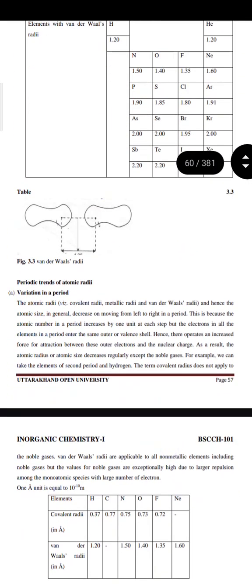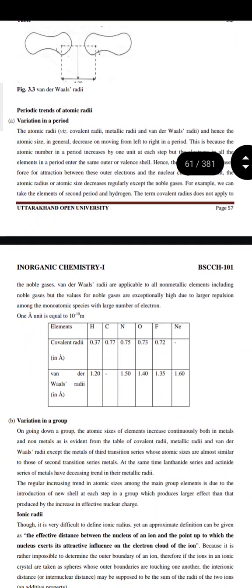Next one is periodic trends of atomic radii. First one is variation in a period. The atomic radii, and hence the atomic size, in general decrease on moving from left to right in a period. This is because the atomic number in a period increases by 1 unit at each step, but the electrons in all the elements in a period enter the same outer or valence shell. Hence, there operates an increased force of attraction between these outer electrons and the nuclear charge. As a result, the atomic radius or atomic size decreases regularly except for the noble gases. For example, we can take the elements of the second period and hydrogen.